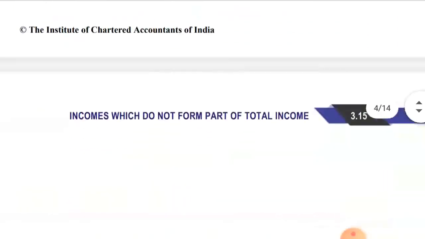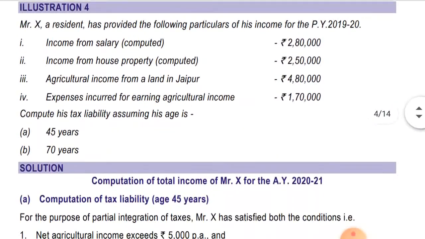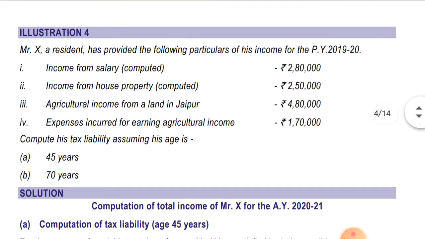Now let's move to the next illustration, that is illustration number 4. Mr. X, a resident, has provided the following particulars of his income for the previous year. Income from salary computed is 2,80,000. Income from house property is 2,50,000. Agriculture income from a land in Jaipur is 4,80,000. Expense incurred for earning agriculture income is 1,70,000. Okay, compute his tax liability assuming his age is 45 years and 70 years. Okay, so he has income of salary, house property, and agriculture income.